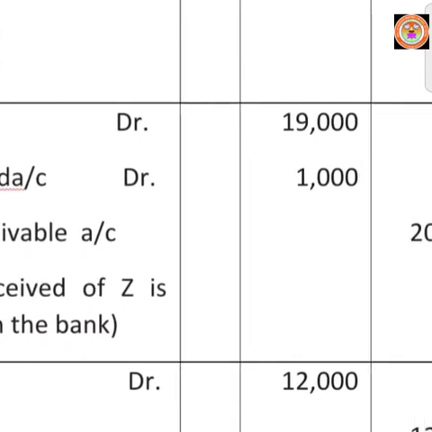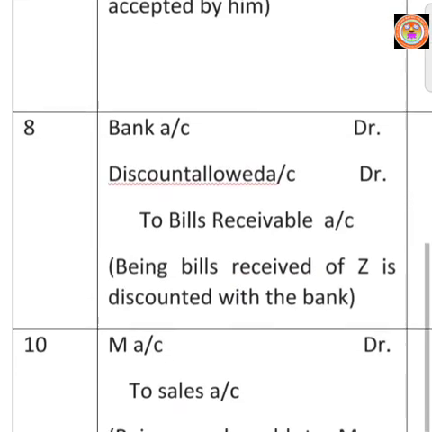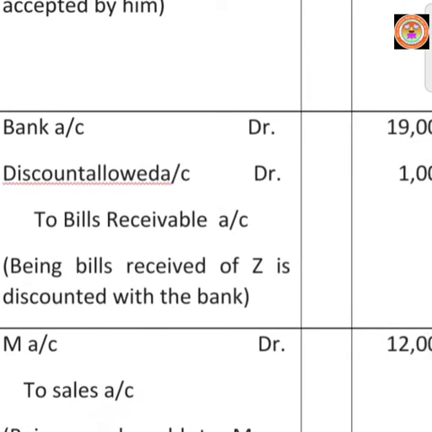So the balance 1,000 rupees is a discount allowed. For emergency purposes, we may submit the bill to our banker and we will receive money from them. The banker may discount the bill and give the balance money to their customer. So that discount is the loss for the business. Here, the receiver of the bill is our banker.